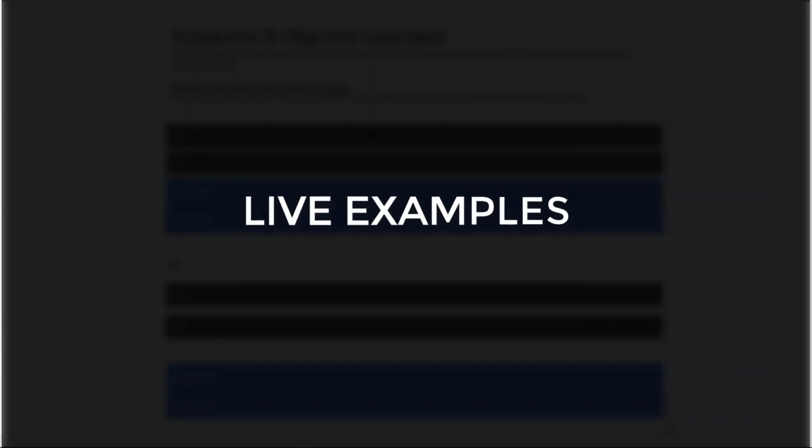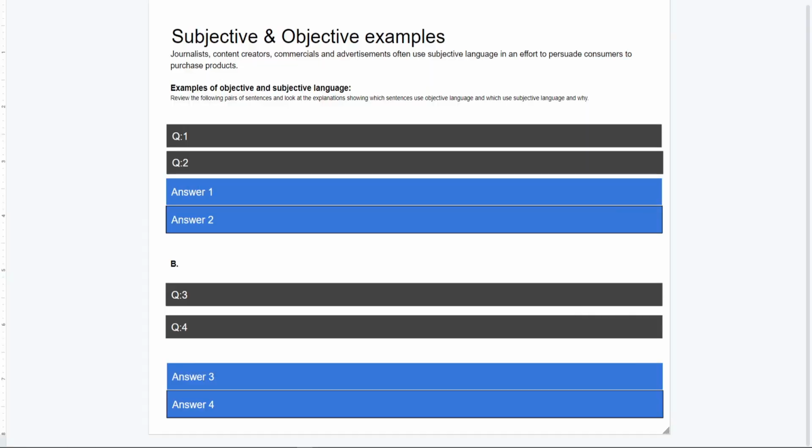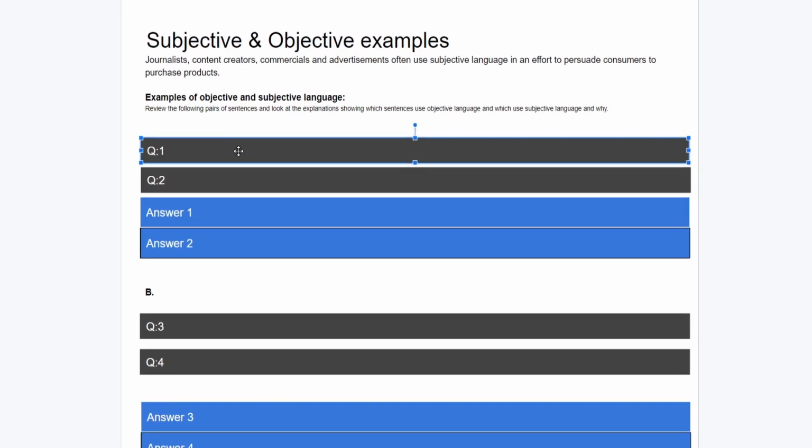We're going to look at a couple different headlines and questions, and we're going to discern for ourselves whether they're objective or subjective and learn how to spot different subjective language based off of keywords and different interactions of the question itself. So here I've got a couple examples. Let's go ahead and get into number one.